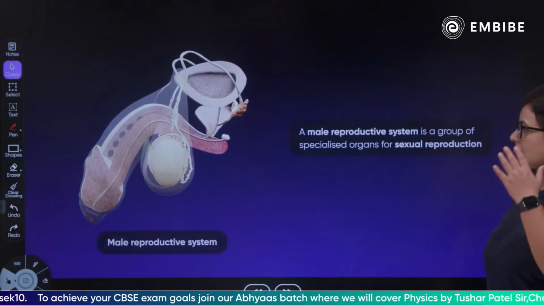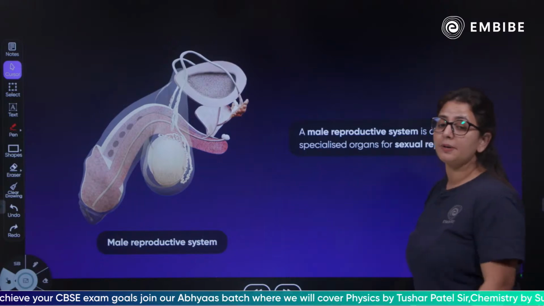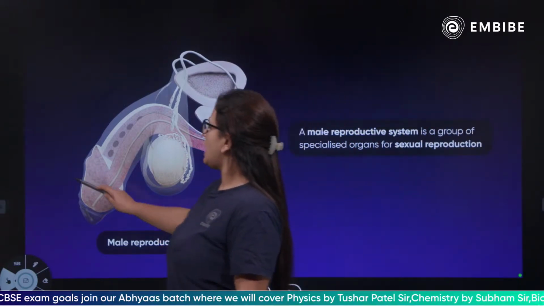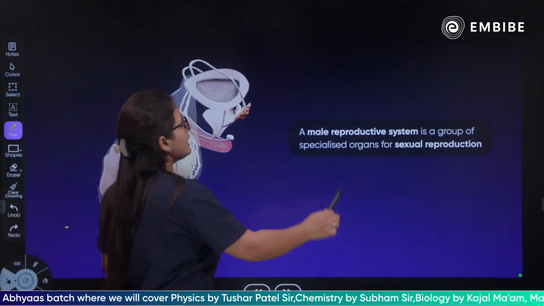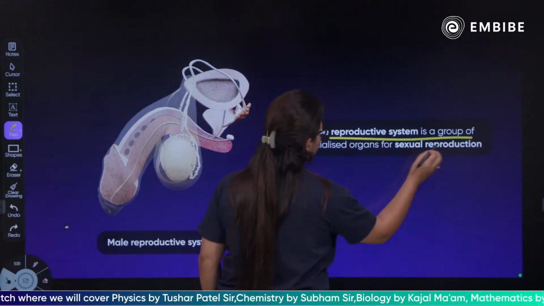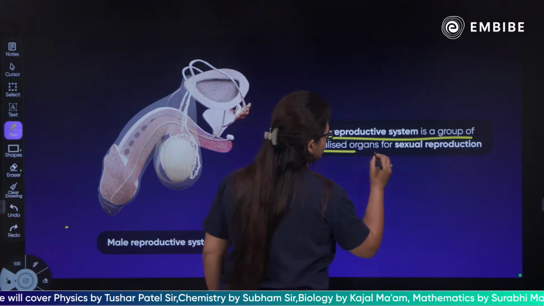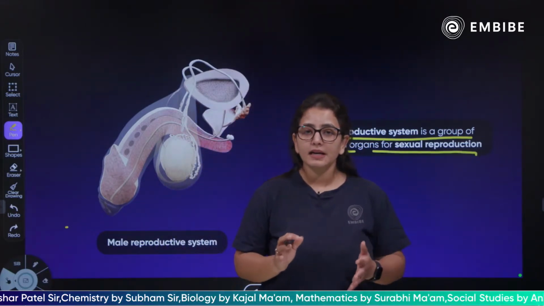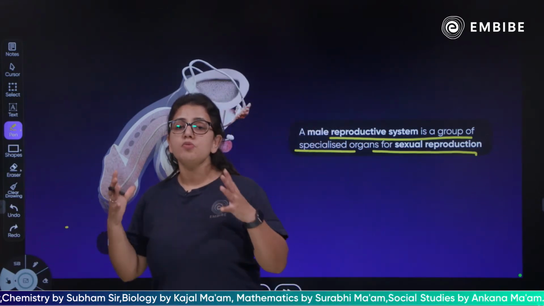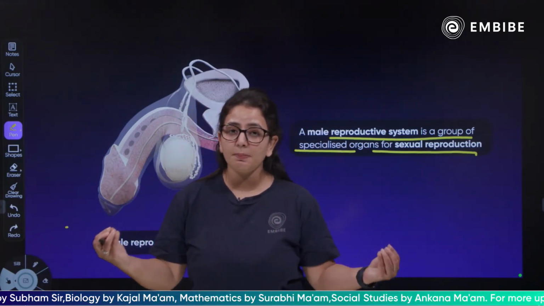Next, what is this? This is your male reproductive system. Children, what is a male reproductive system? It is a group of organs specialized for sexual reproduction. All of you know humans are the most advanced organisms on the planet.